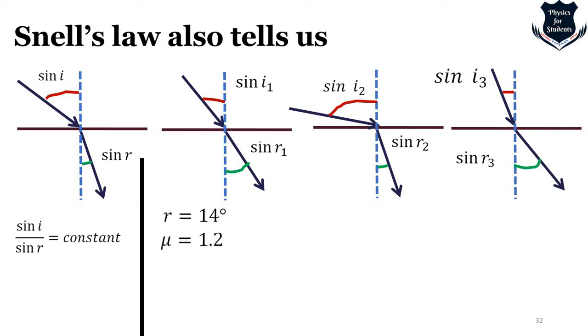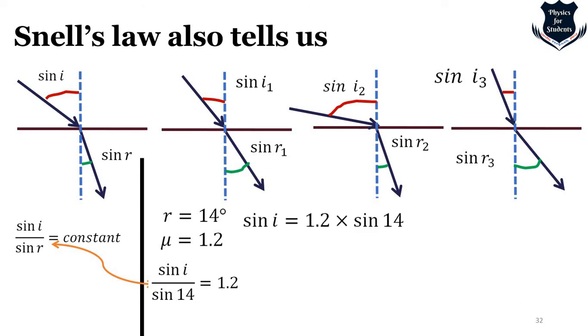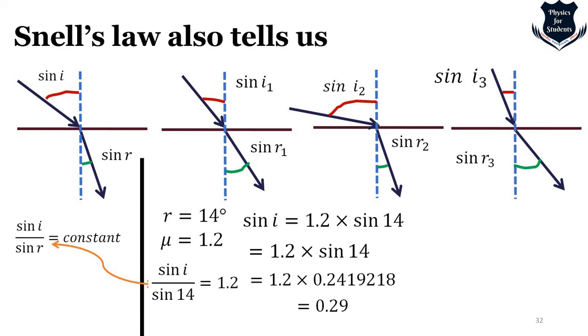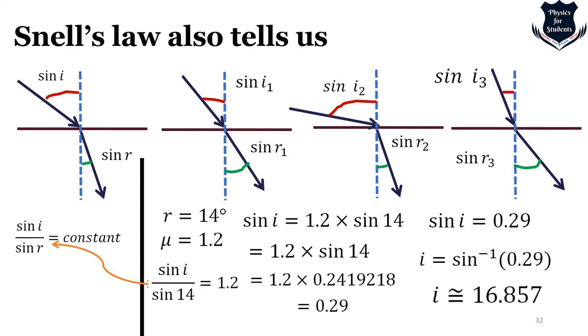So we have seen that this is a constant, and we have seen that in the definition also. So if I get r equals 14 degrees, that is the angle of refraction, and the medium is 1.2, I can put this formula: sin i upon sin 14 equals the refractive index, 1.2. We can do this one: sin i equals this and this. So I put the approximate value of sin 14 and I get this. Then I calculate sin i from here, do the sine inverse, and I get this one. That is why I've written approximate.